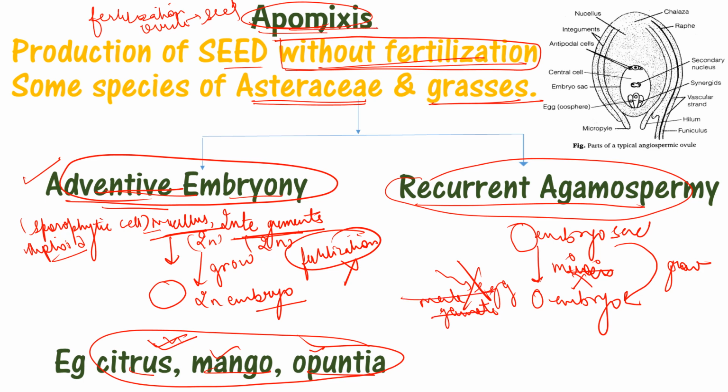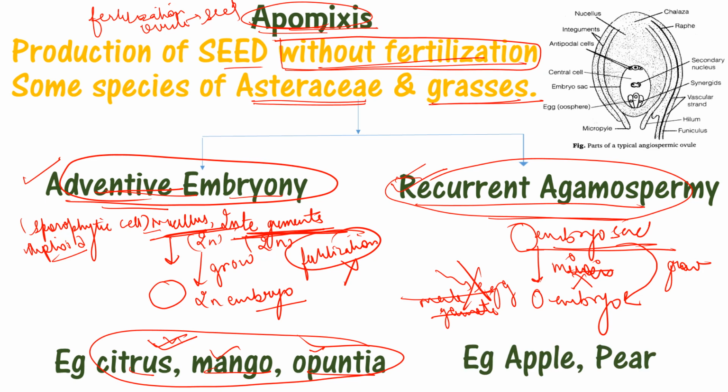So what is the difference? In this, the embryo is formed from the embryo sac, while in adventive embryony the embryo is formed from the nucellus or integument. The examples for recurrent agamospermy are apple and pear. These two fruits show recurrent agamospermy, and all of these show apomixis. It's just a difference in which cells they are formed from.